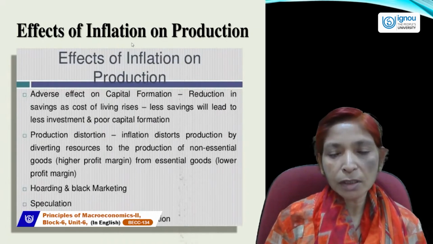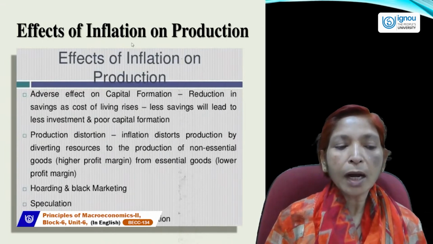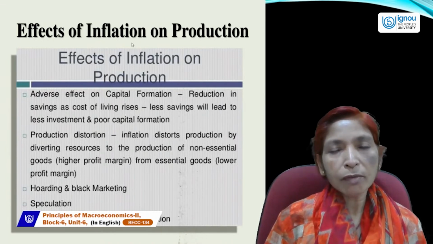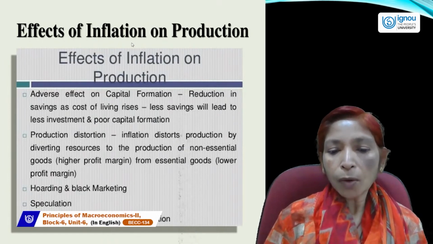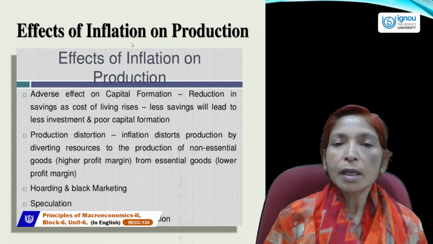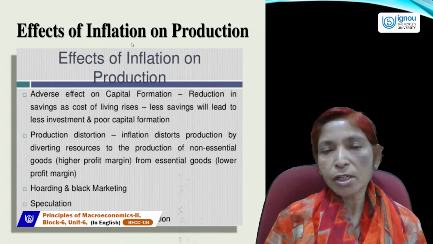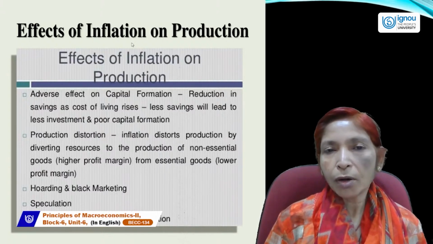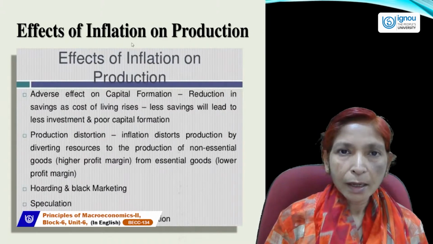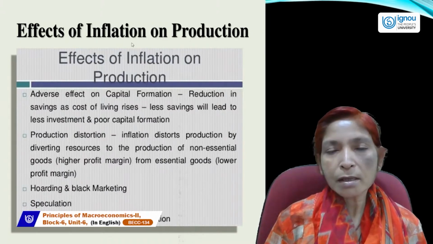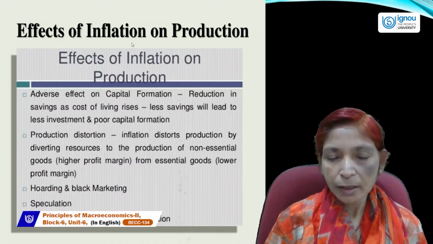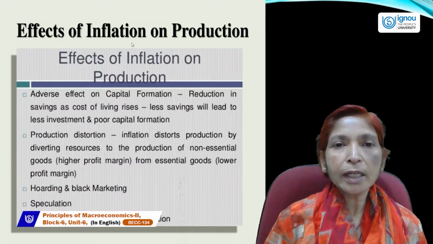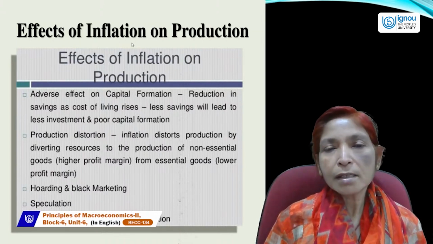At the time of inflation, producers of non-essential goods or higher profit margin goods will produce more, and production of lower profit margin goods, consumer goods or necessary goods will fall. This is called production distortion. When higher profit margin or non-essential goods production increases and lower profit margin or necessary goods production falls, this situation is called production distortion. And it happens generally when the inflation rate increases in the economy.